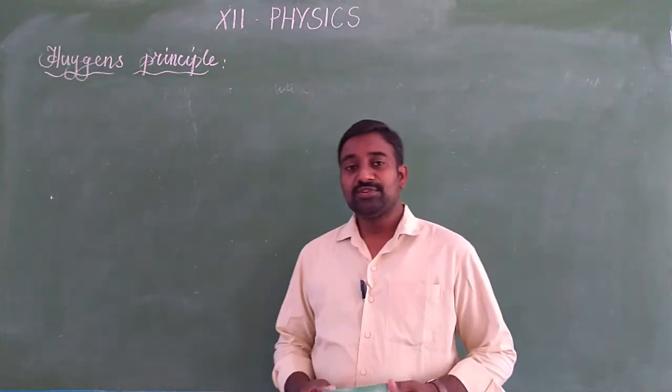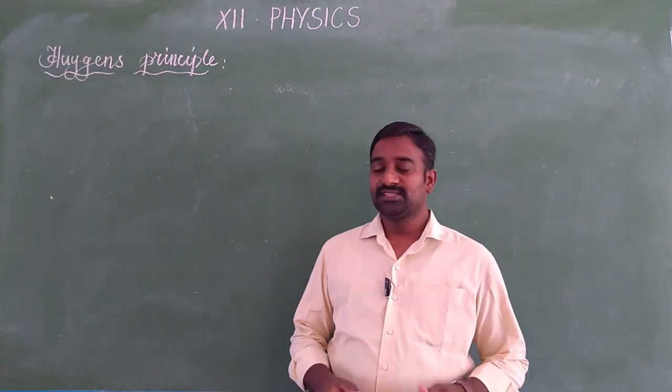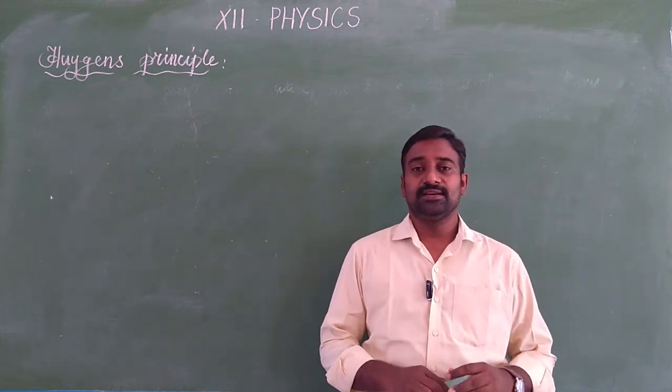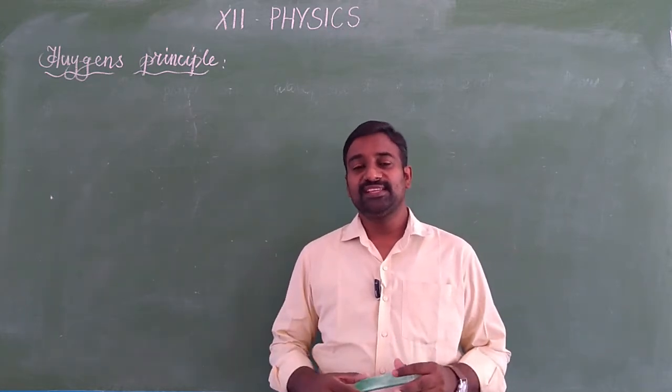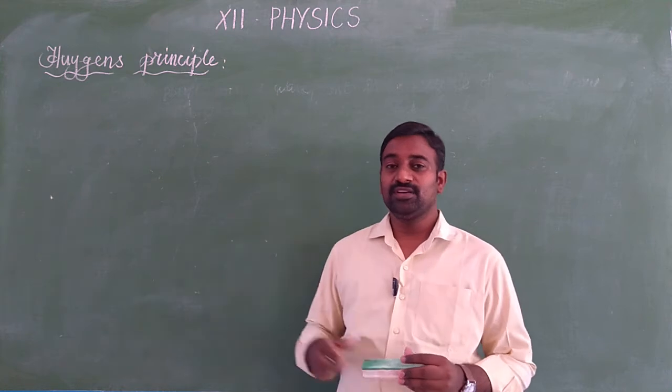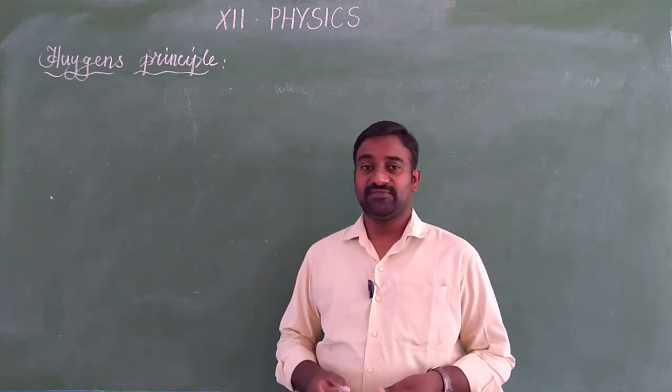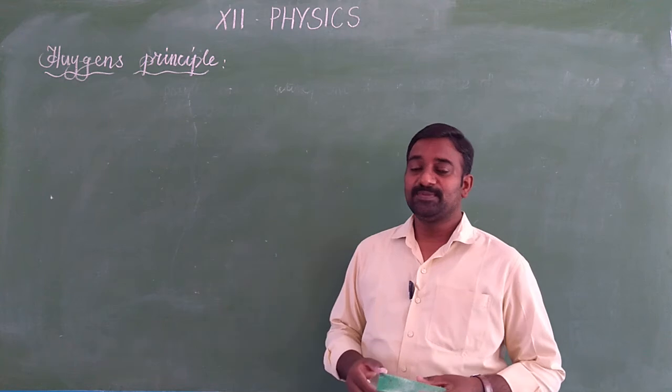Last class we saw the introduction to wave optics. It started with Descartes, then Newton. After Newton came Huygens, and after Huygens it ended up with Maxwell. Huygens was the first to prove the wave nature of light. So what is the Huygens principle?